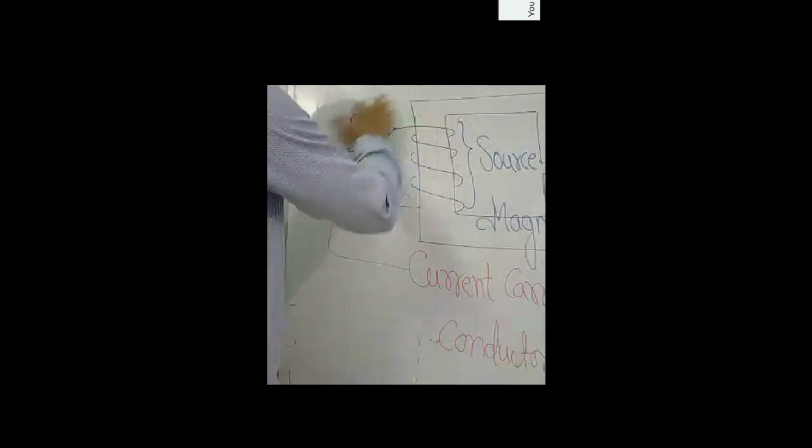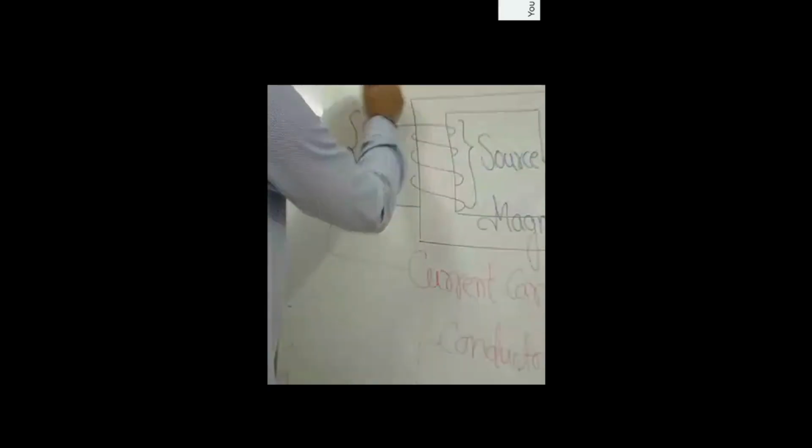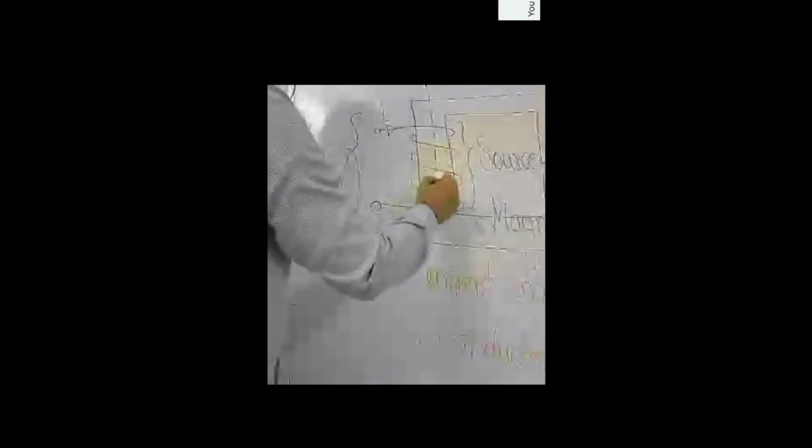Now the magnetic field will be created. Where will it be created? It will be created in the space surrounding this conductor. And once the magnetic field is created, there will be lines of flux flowing through this magnetic field. There will be lines of flux originating or flowing from this magnetic field.